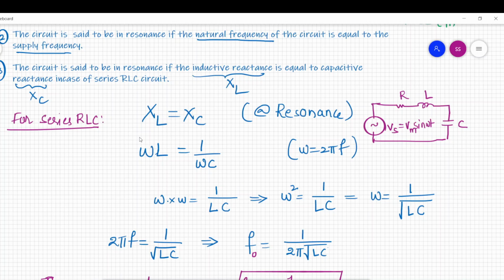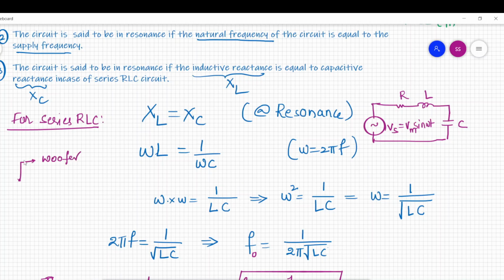Second point is, we are often interested in designing circuits with particular frequency characteristics. For example, in the design of an audio 3-way loudspeaker system, there are woofers.